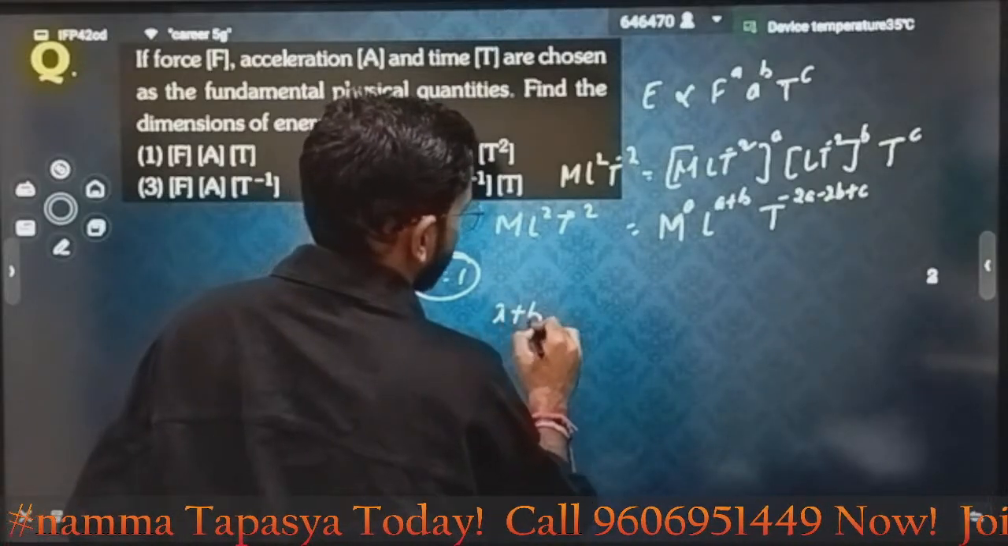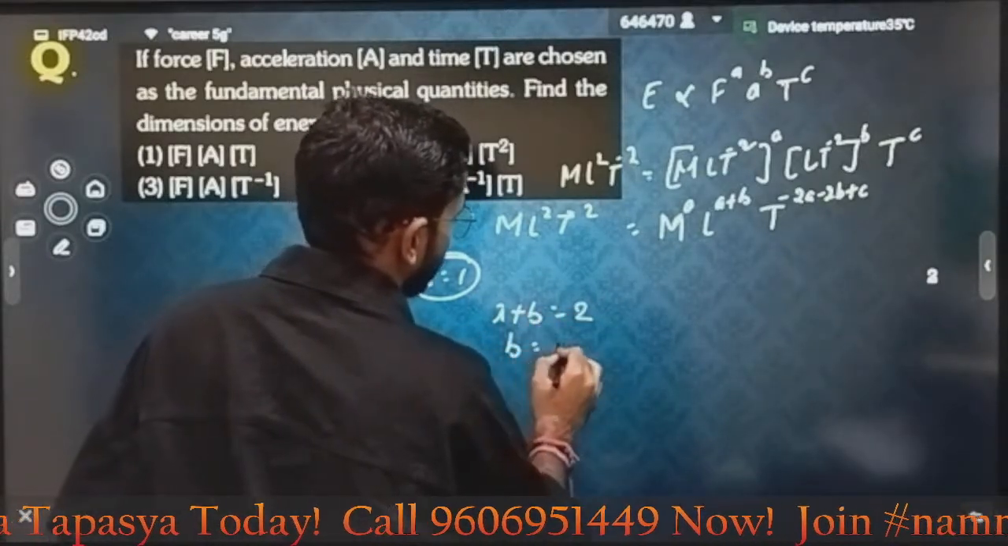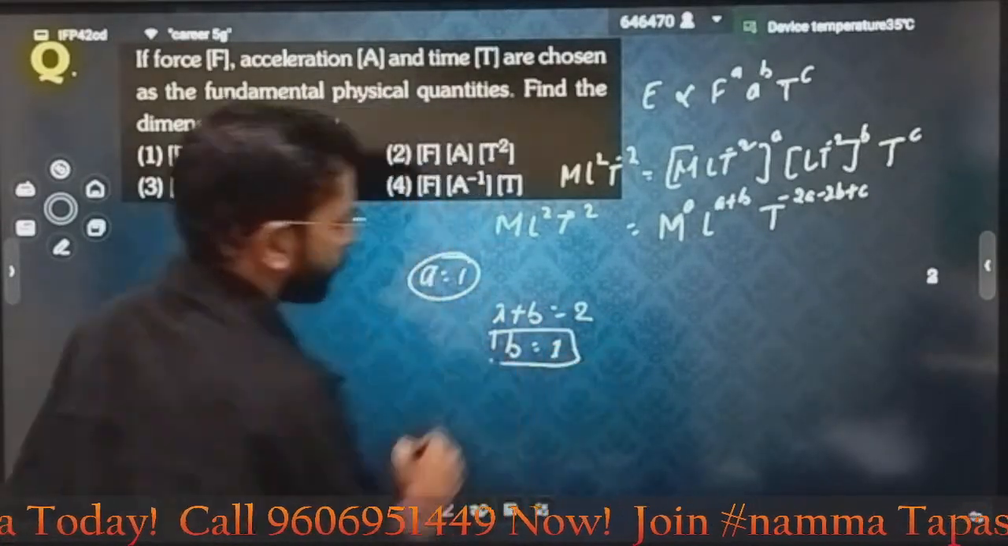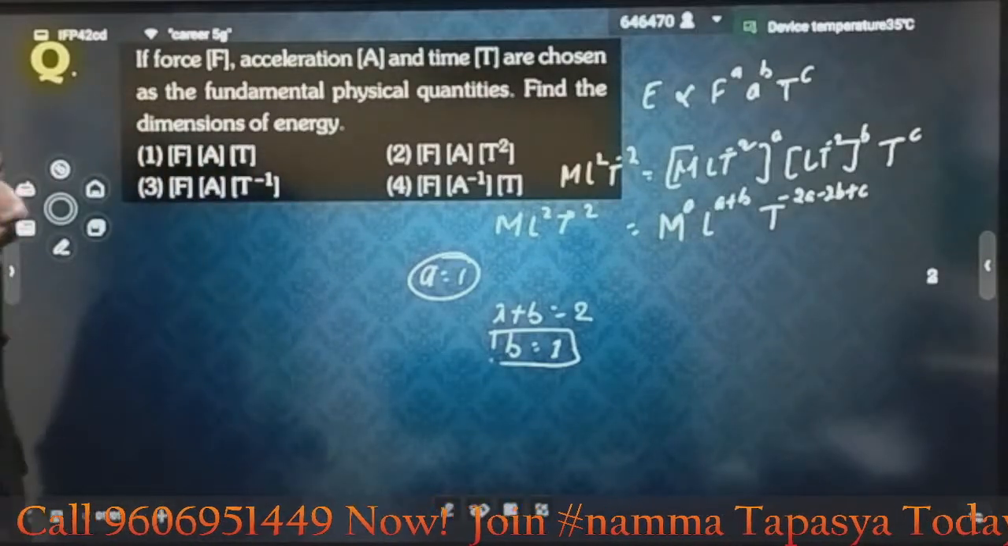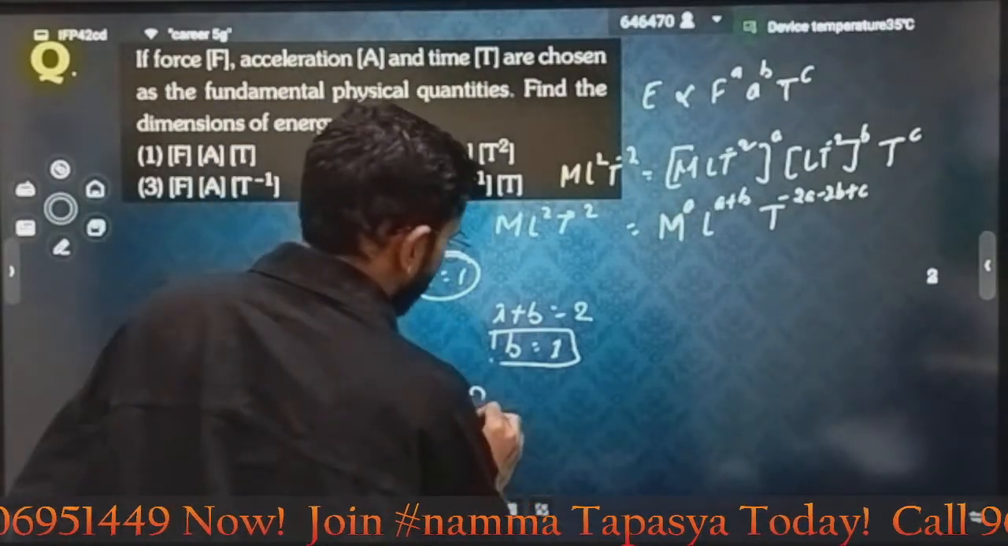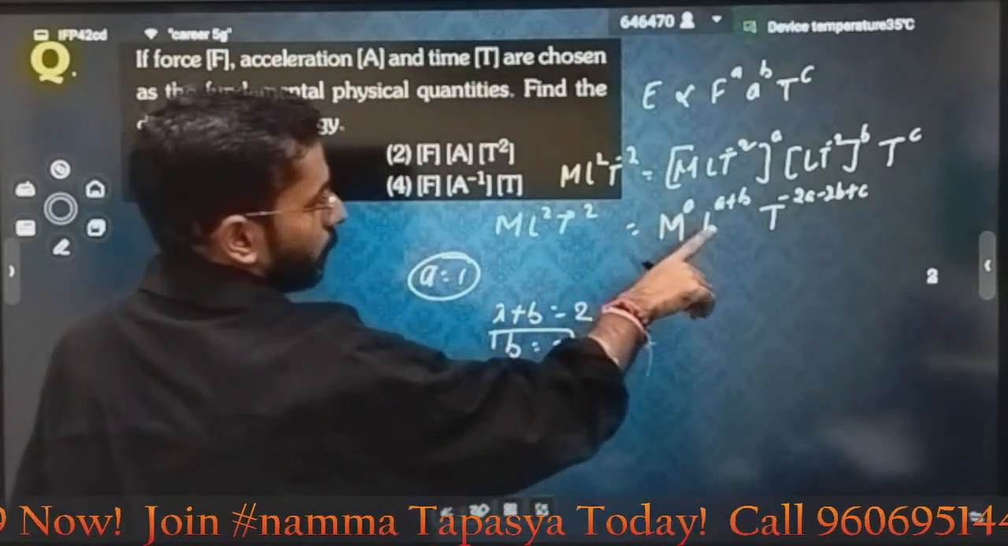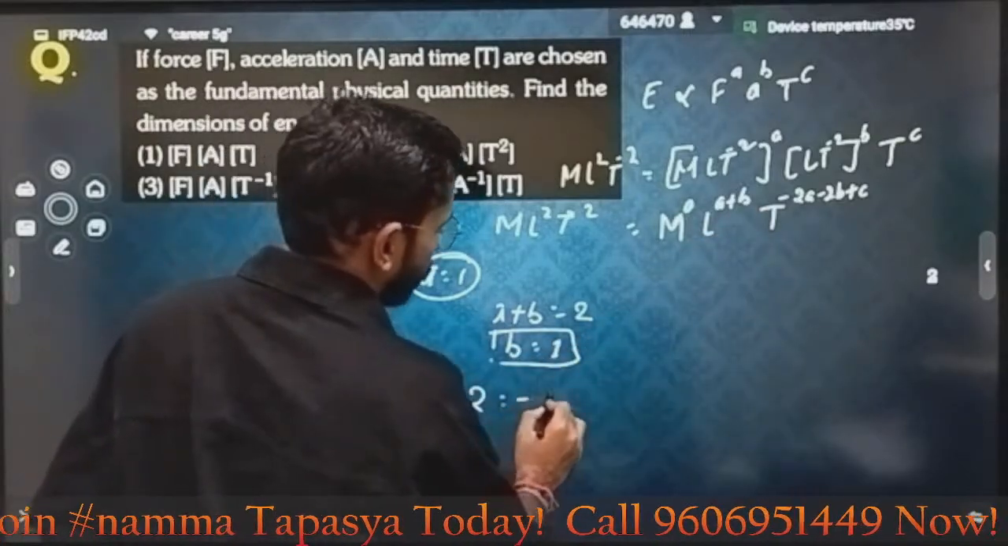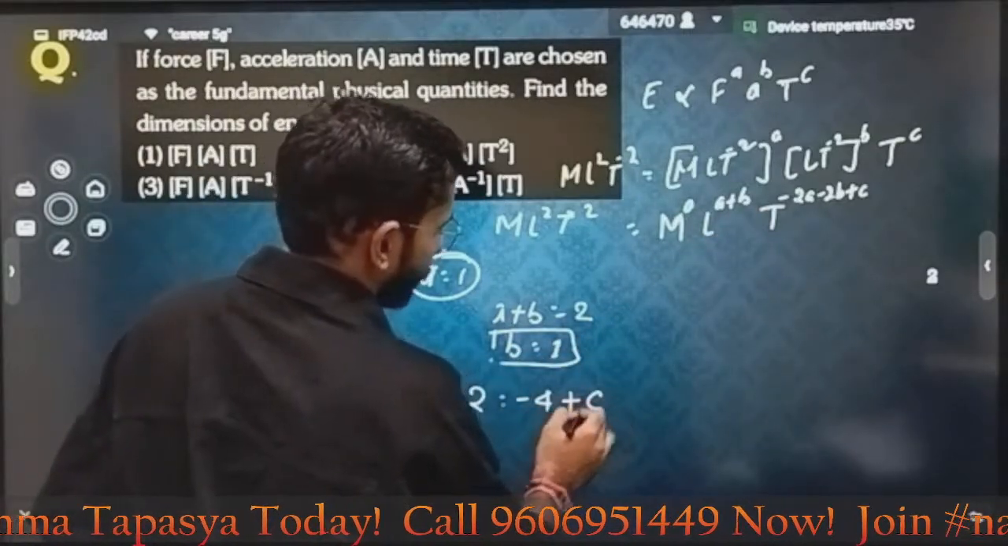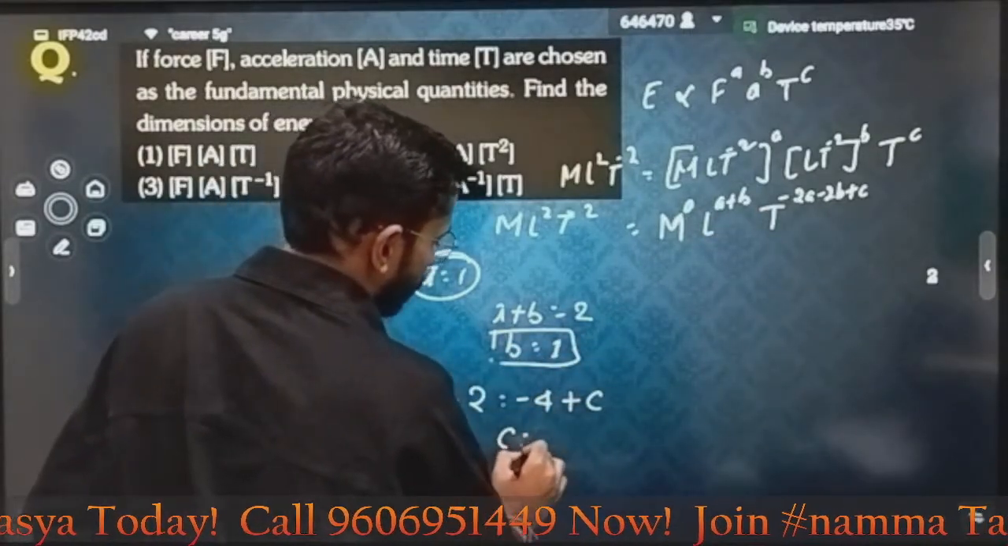That a plus b is equals to 2. That means b is equals to what? It will also become 1. Next one, that minus 2 is equals to minus of 2a minus of 2b, that means equals to minus of 4 plus of c. That is 4 minus 2, that means c is equals to 2.